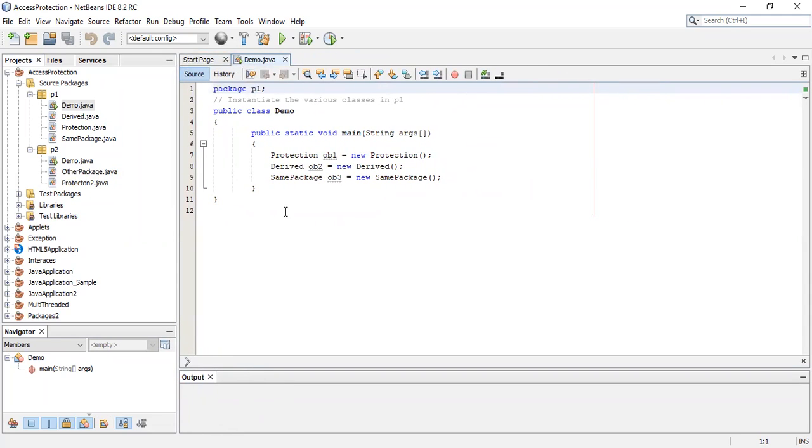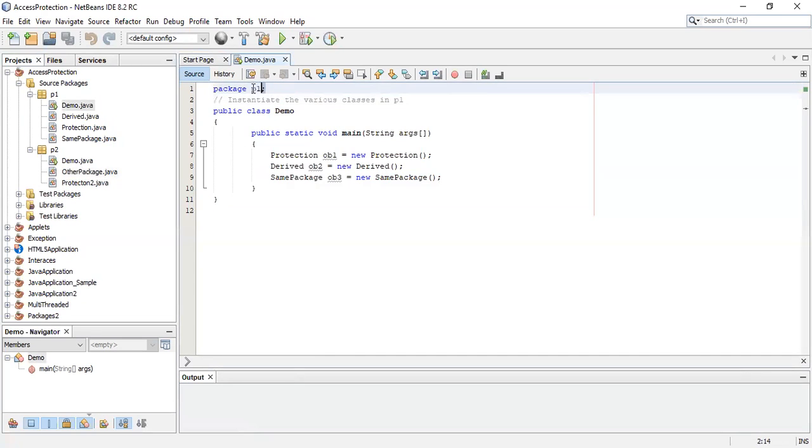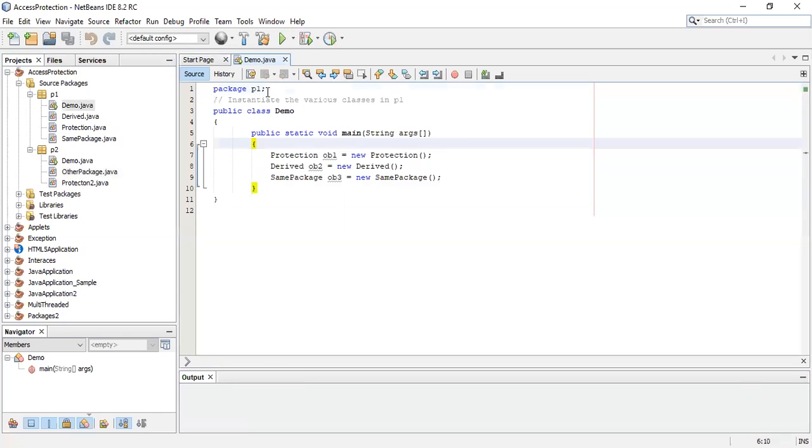In the Java file where you have written the code, how will you come to know whether this file belongs to this particular package? That we should know, because while storing you might have stored it in some folder, but in the program it should be reflected. That means by looking at the code you should know this particular file is stored in this particular package. See, in this entire code, first line: package P1. So the first line should be the package keyword with the package name. So this file is in directory or folder P1, so I have to write it as package P1.